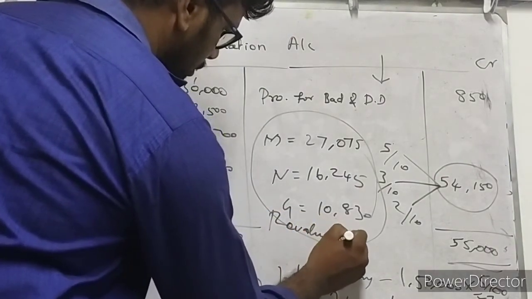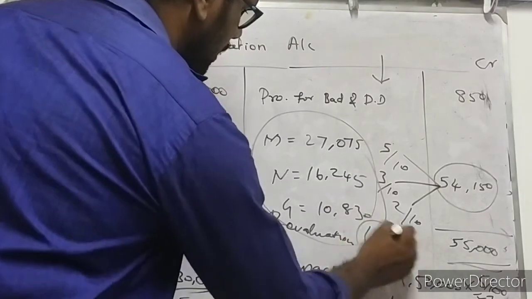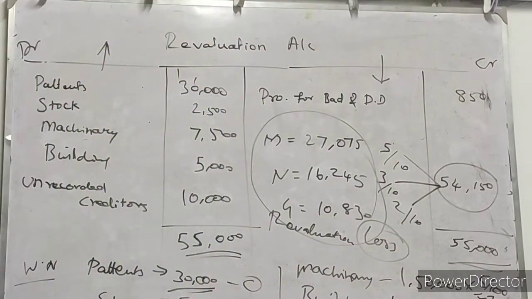Loss on revaluation should be transferred to the partners' capital accounts on the debit side, isn't it? So now we are going to prepare the partners' capital accounts, especially partner M's capital account, because M is the retiring partner. One who is retiring from the partnership firm is M. So now you know very clearly about revaluation account.